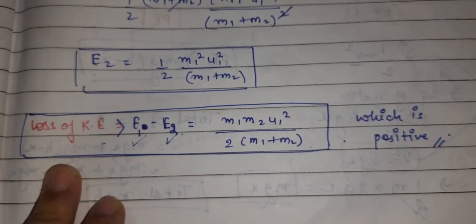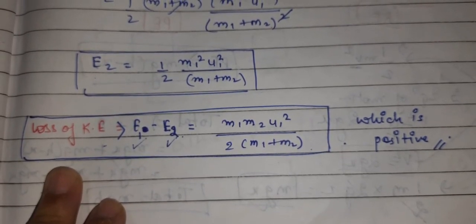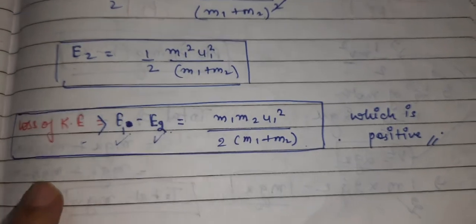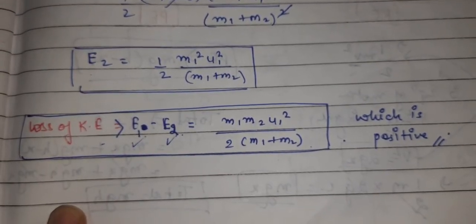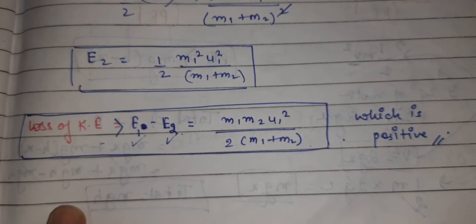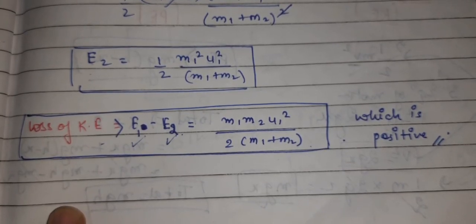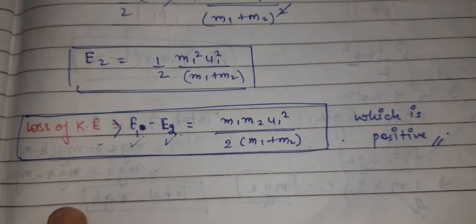So this is all about the inelastic collision and the perfectly inelastic collision, when there is a loss of kinetic energy, and how to find out the loss. In the next videos we will study collisions in two dimensions and the segregation of elastic and inelastic. Till then, be safe and study.